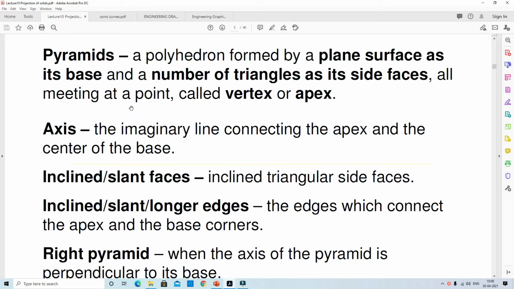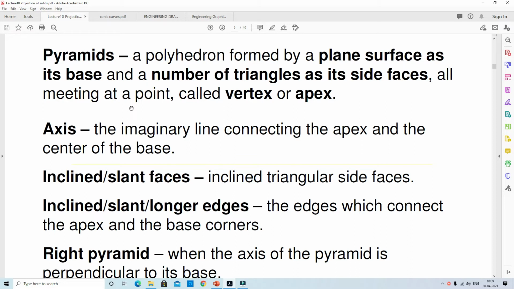The next classification of polyhedra is the pyramids. A pyramid is a polyhedron having a plane figure as its base and a number of triangular faces as its side faces, all meeting at a point called the vertex or apex. A pyramid has only one base, and all the other faces are triangular, meeting at the apex.